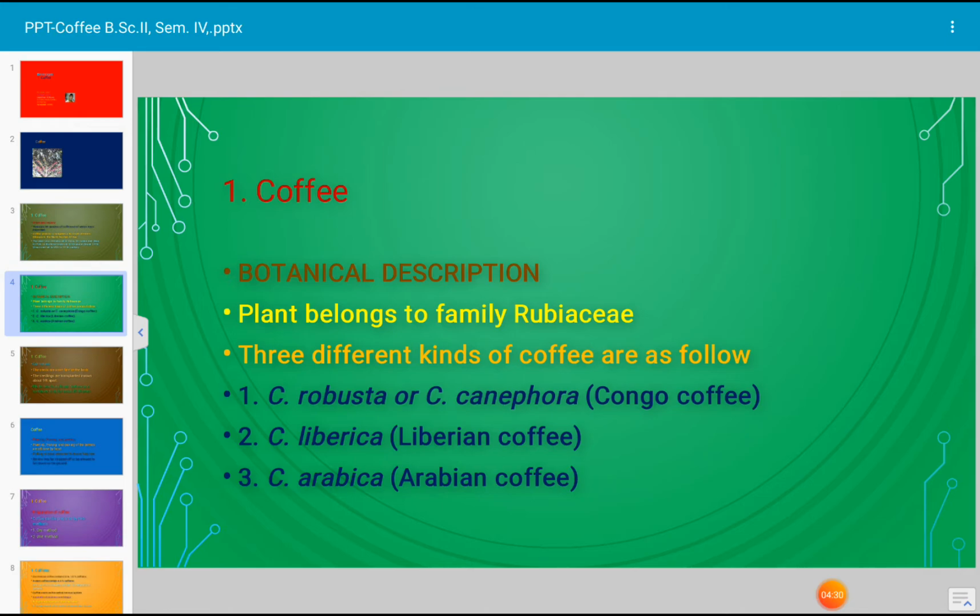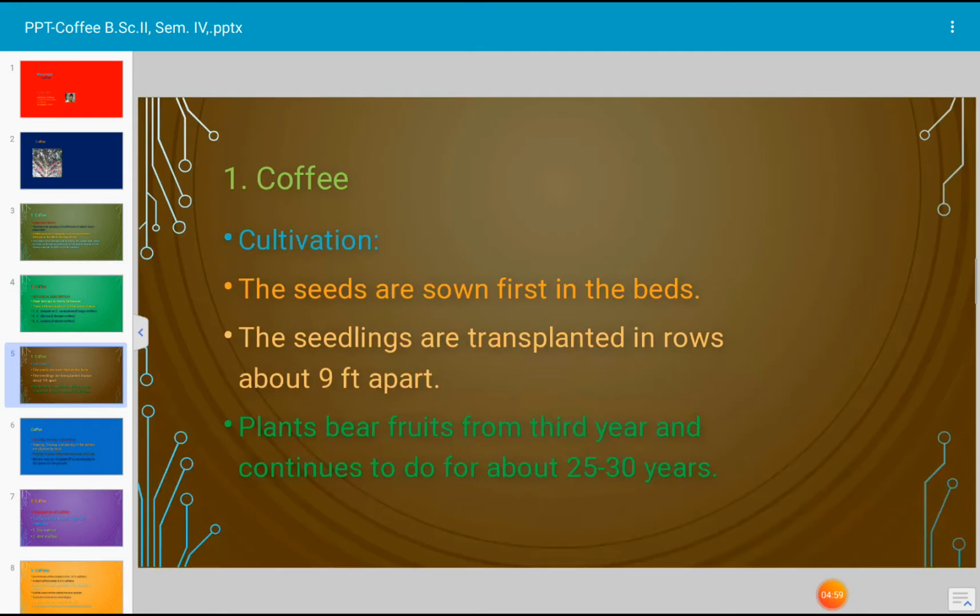The leaves and the fruits contain caffeine. Caffeine is an alkaloid. One or 2% caffeine occurs in the leaves and fruits. The green seeds contain 34% cellulose, 8% chlorogenic acid, 10 to 13% oil, 7% sugar, 14% protein and 12% water, and some other components.